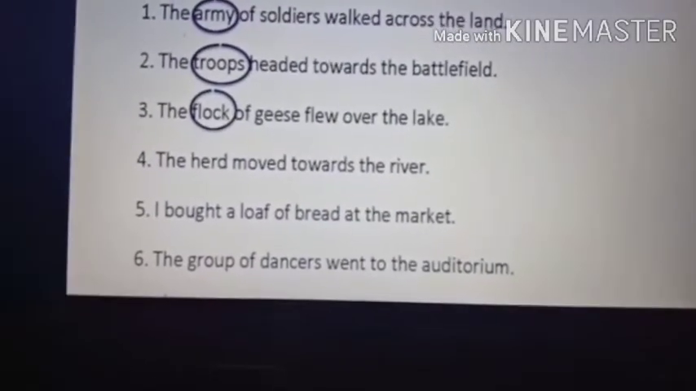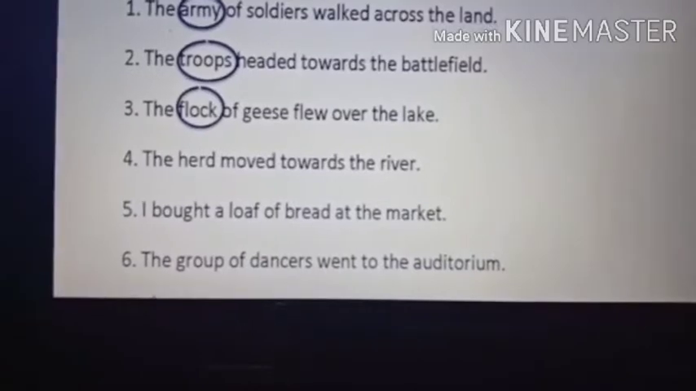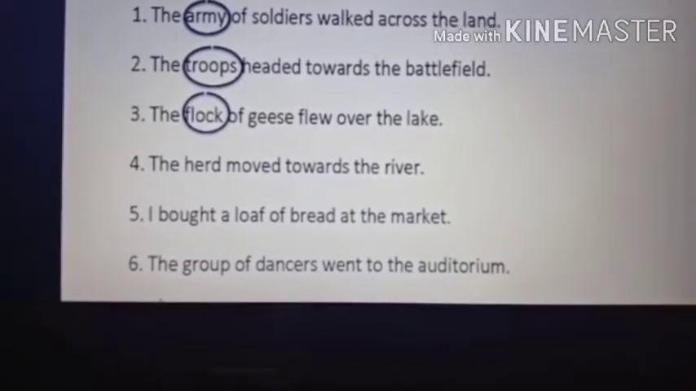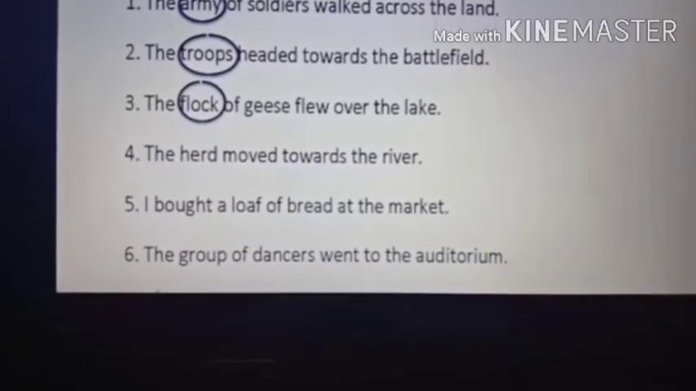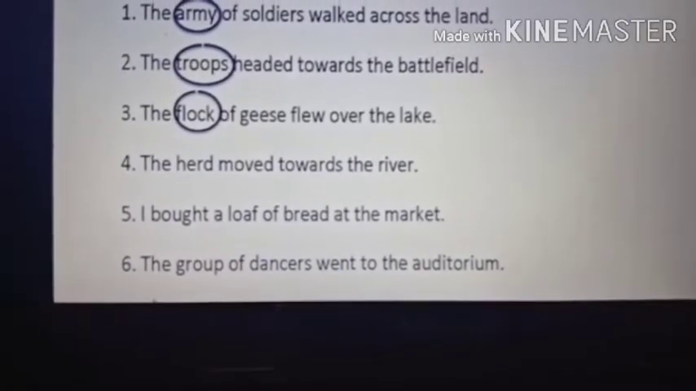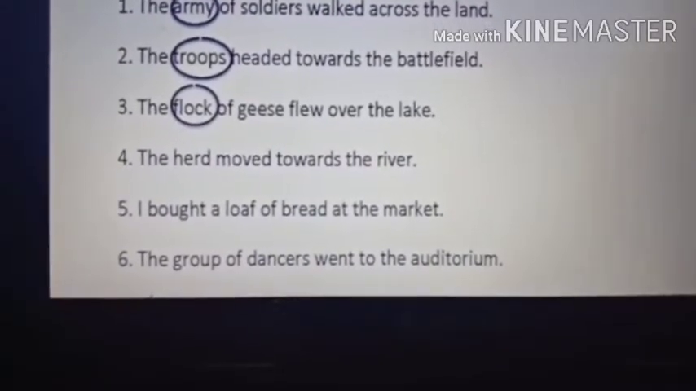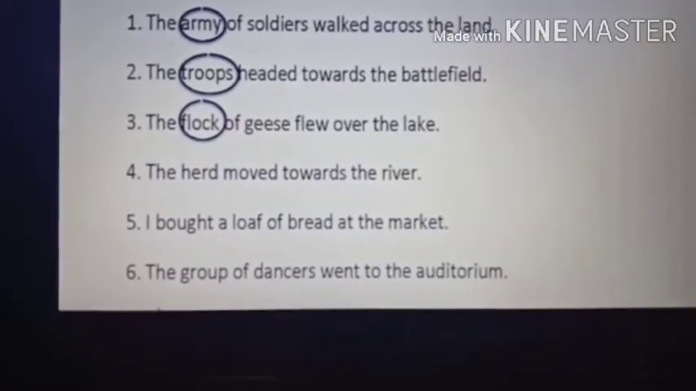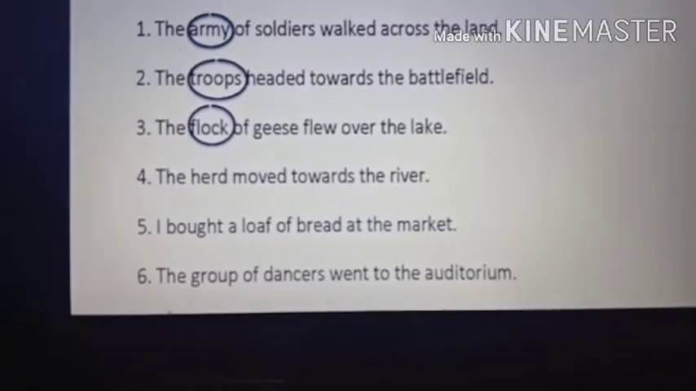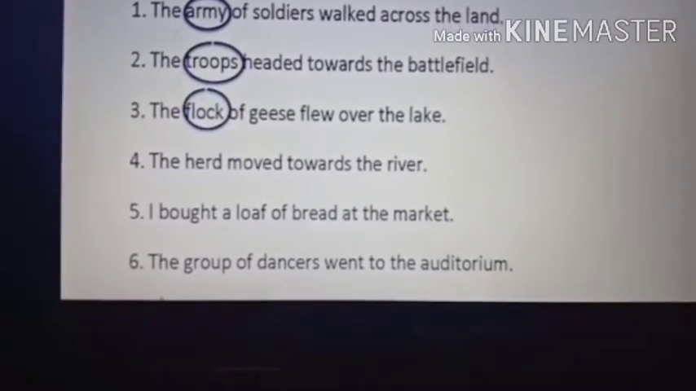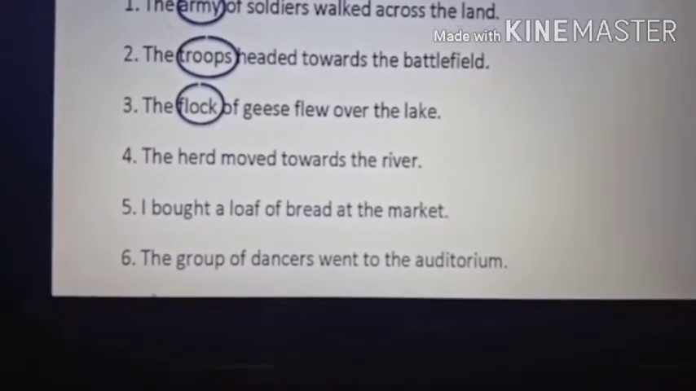It looks like a cock, C-O-C-K, cock. So flock of geese. Any group of birds is mostly called flock. Geese are also birds, so when you say group of geese, it is called flock.